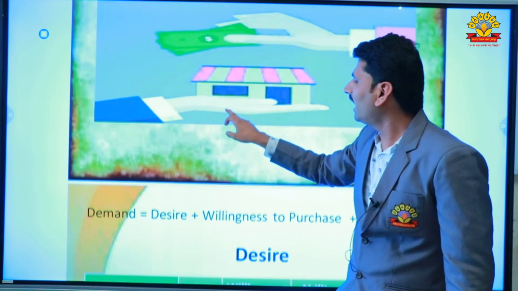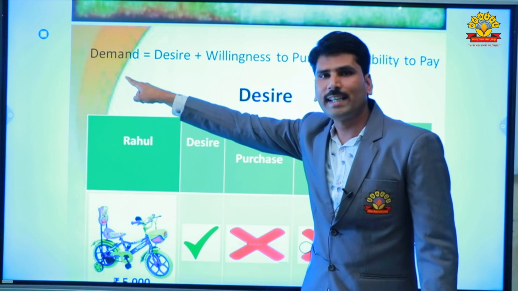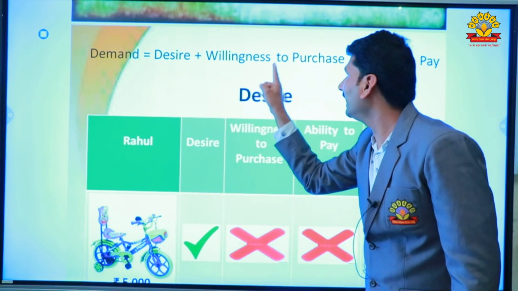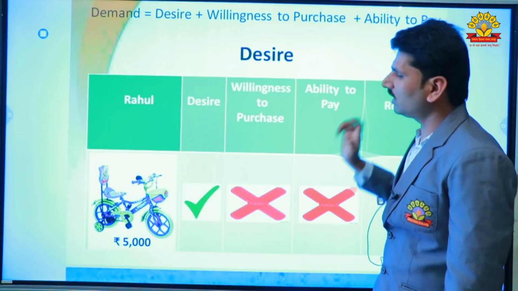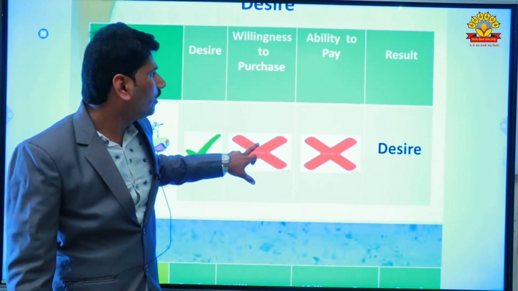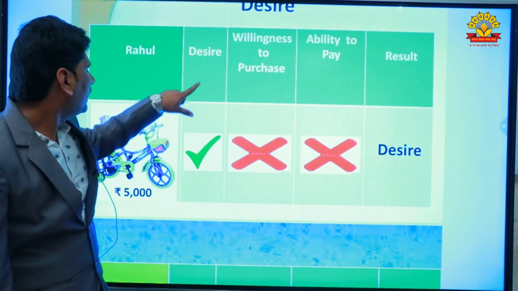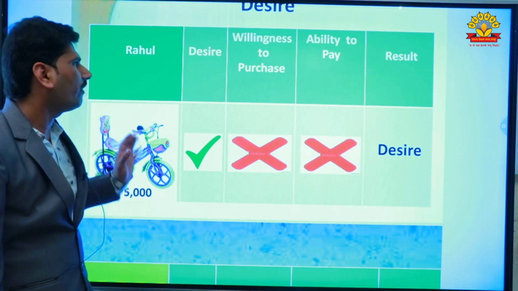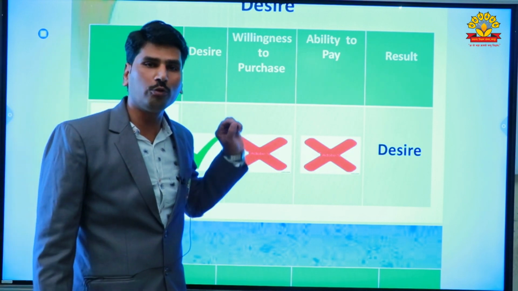For example, there are certain examples given. What is meant by demand? Demand is said to be desire plus willingness to purchase plus ability to pay. Let me explain what is meant by desire, what is meant by demand, and the other things. First, the example about Rahul. Rahul wants to have a cycle at a price of rupees 5,000. He has a desire to purchase that cycle at rupees 5,000.